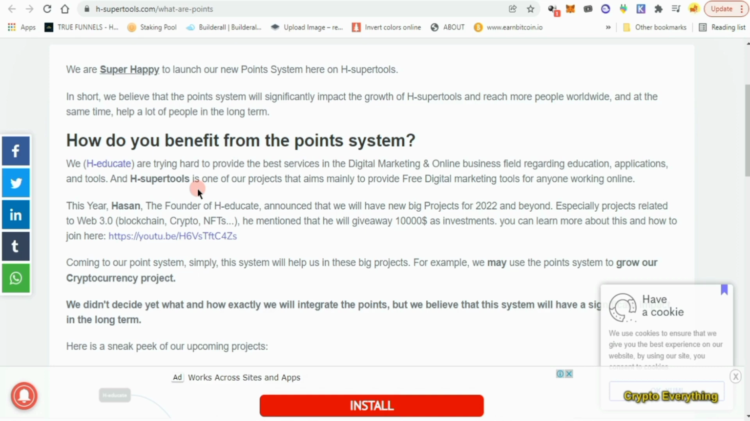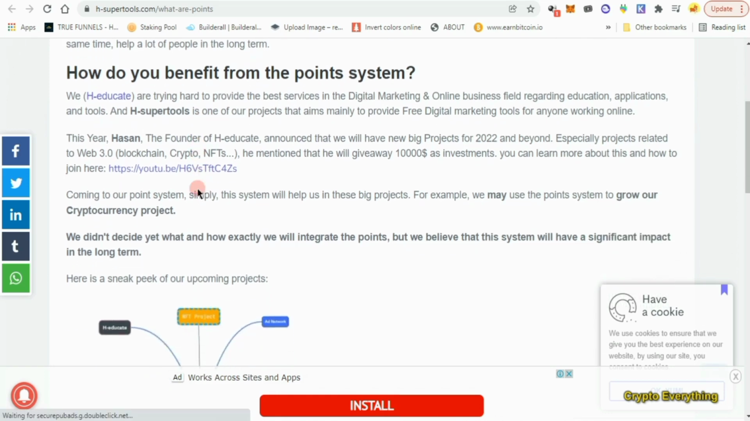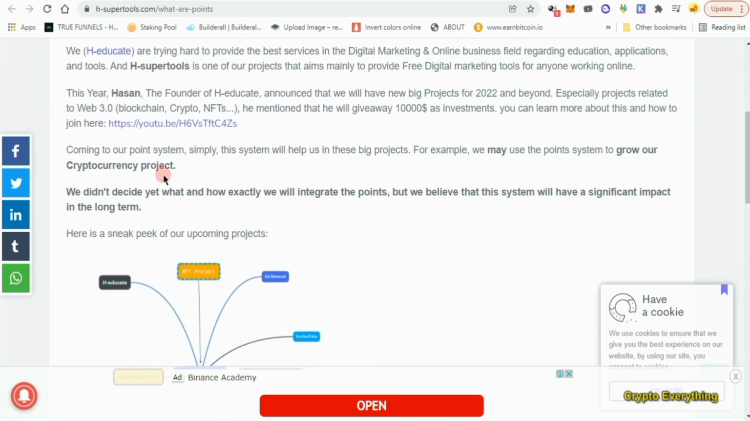We at Heducate are trying hard to provide the best services in digital marketing and online business fields regarding education, applications, and tools. And Actions is one of our projects that aims mainly to provide free digital marketing tools for anyone working online. Okay, so let's go where it talks about points.